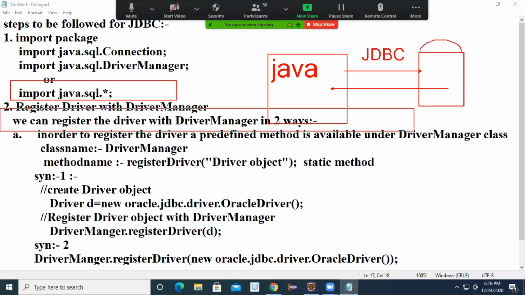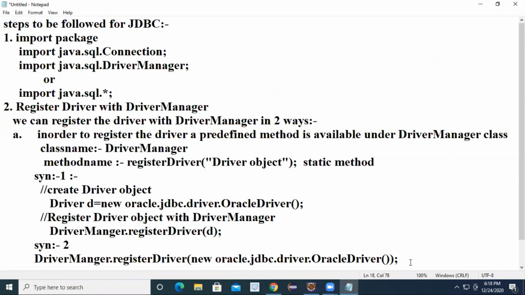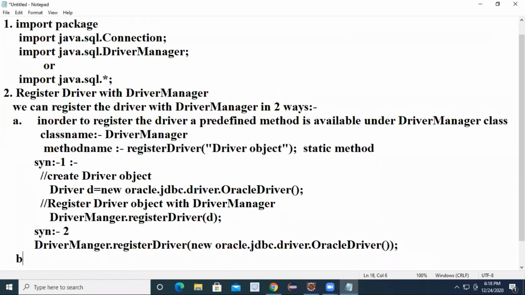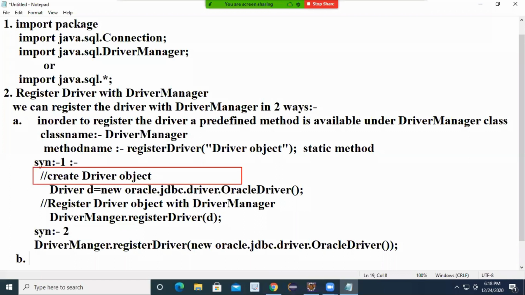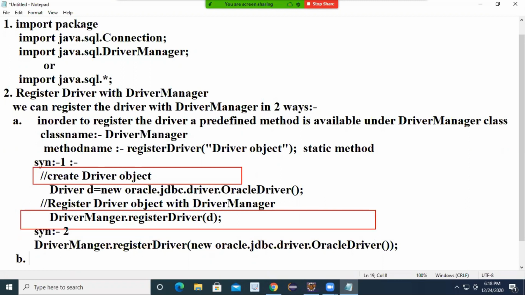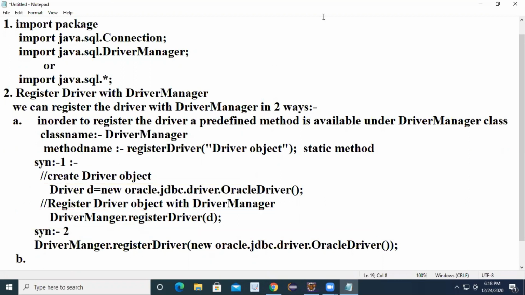We can register the driver with the driver manager in how many ways? 2 ways. One is to create the object for the driver class and pass that reference to the registerDriver method. Is it clear? Two steps are there. Sir, I can't write 2 steps, sir. Okay, I want to write it in a single step, sir.